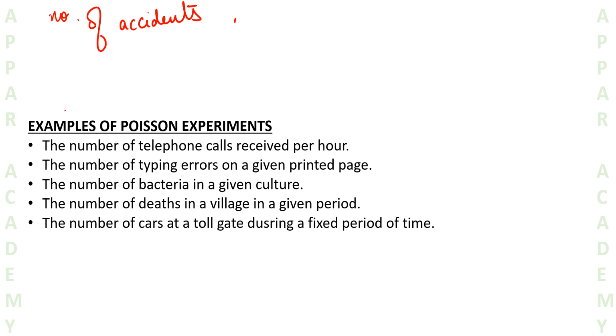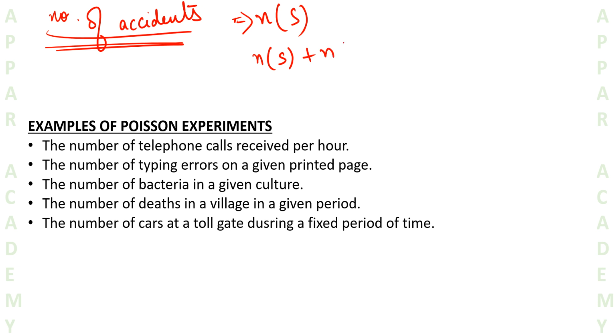We can definitely count the number of successes, that is the number of accidents. These are the number of successes, but we cannot count the number of failures. So in this case, we cannot count the total possible outcomes. Total possible outcomes are simply the number of successes plus the number of failures. We cannot count those, because we don't know this. So in this case, Poisson distribution comes to our rescue, right?